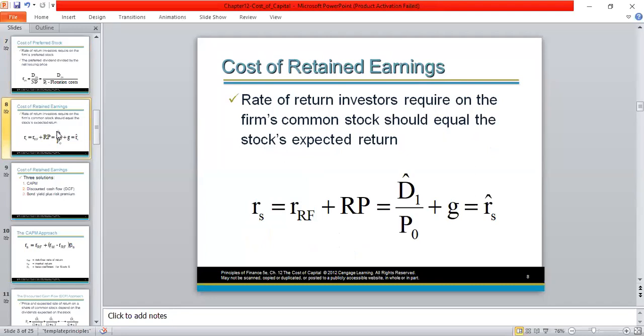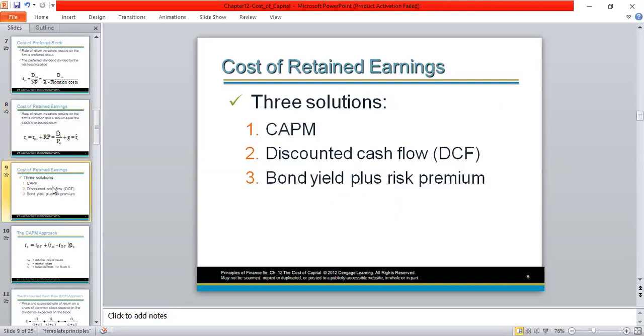So to calculate the cost of retained earnings, we can use one of the two formulas. One formula is the capital asset pricing model, where we say required rate of return equals the risk-free rate of return and the risk premium. Or else we can calculate the required rate of return of equity by taking dividend yield. Dividend yield is next year's dividend D1 over the current price, and the capital gain. So whichever the way, either by taking risk-free rate of return and the risk premium, or by taking dividend yield and the capital gain, we can calculate the cost of retained earnings.